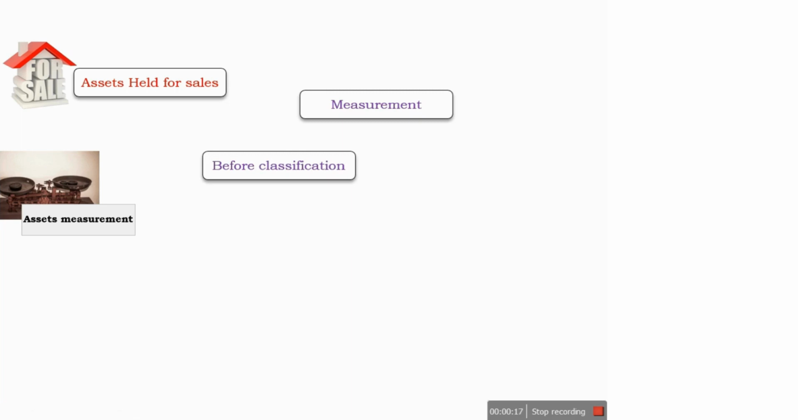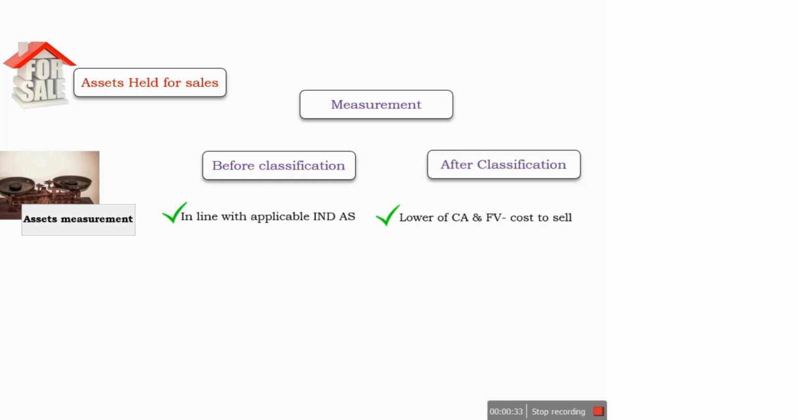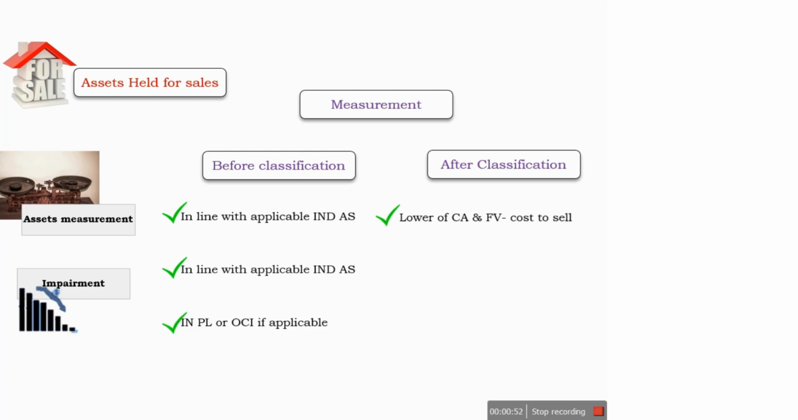In case of before classification, the respective applicable Ind AS will be applied in measurement. For example, in case of PPE, we will apply either the cost model or the revaluation method. After classification of the asset as held for sale, the asset will always be measured at the lower of carrying value and fair value minus cost to sell or cost to distribute among the owners, as the case may be. In case of impairment of the assets before classification, it will be in line with the applicable Ind AS and will be charged in P&L or OCI as the case may be.